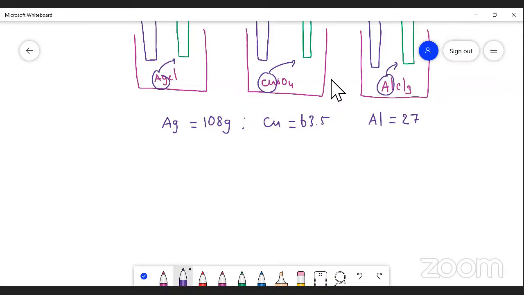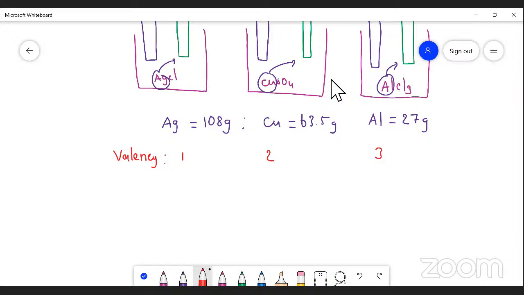So here we are taking gram atomic mass. Silver is 108 gram, copper is 63.5 gram, and aluminum is 27 gram. Now we are taking the valency. The valency of silver is 1, for copper it is 2, and for aluminum it is 3.